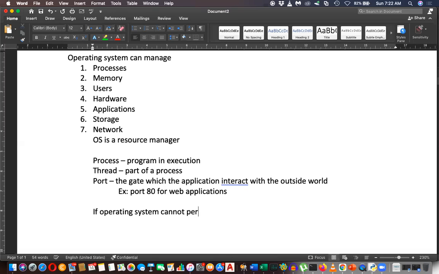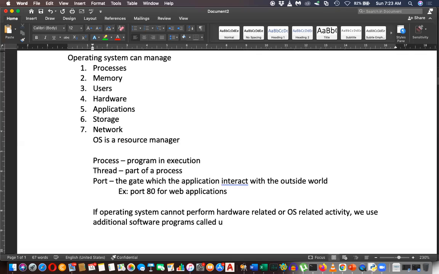Please write this down, it is very important: if the operating system cannot perform hardware related or operating system related activity, we use additional software programs called utility software.